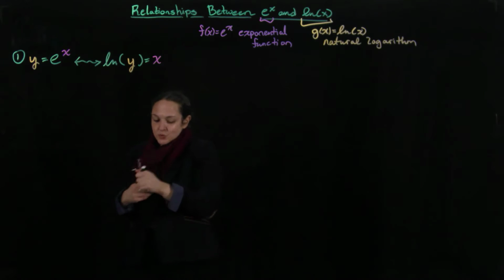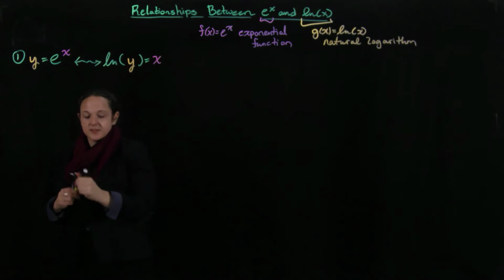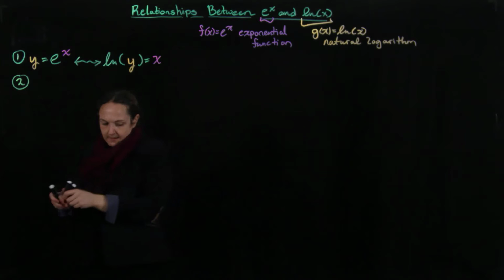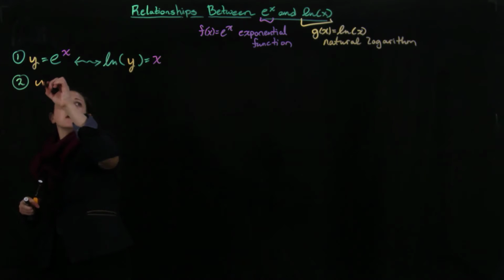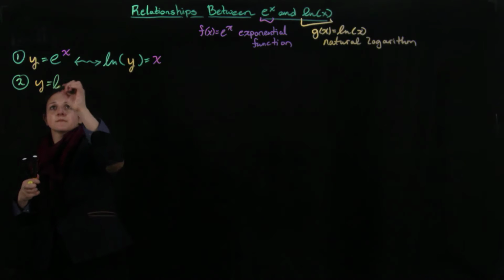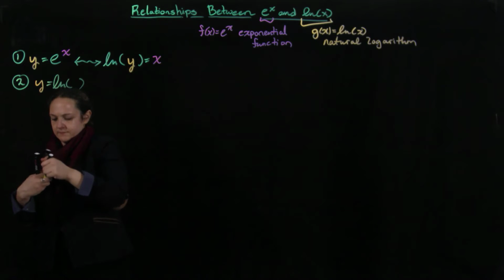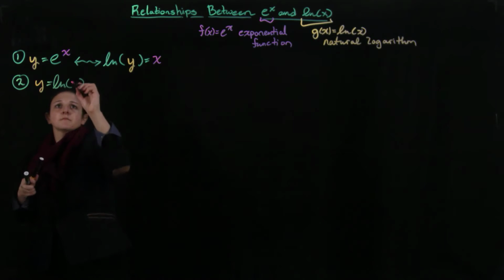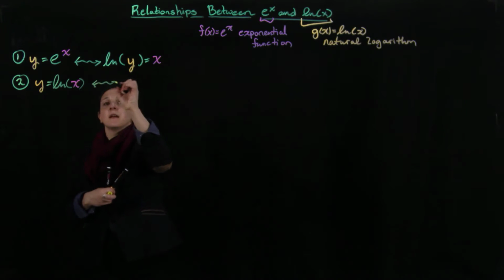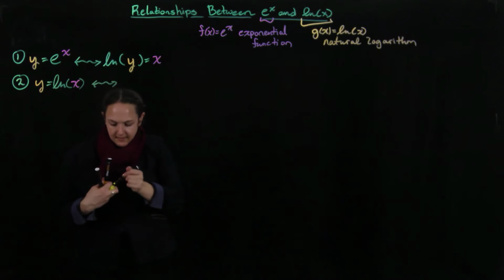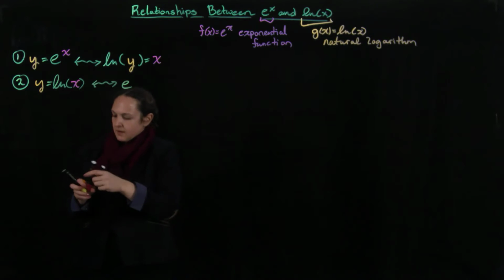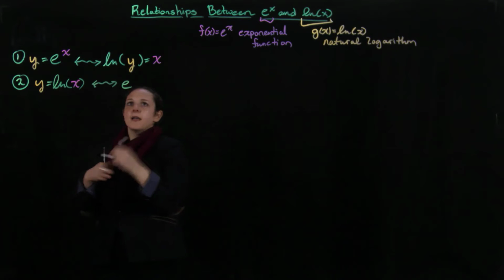And then just switching the variables, that's the same thing as saying that if I have y equals the natural log of x, this ends up being the same thing as having e to the y equals x.